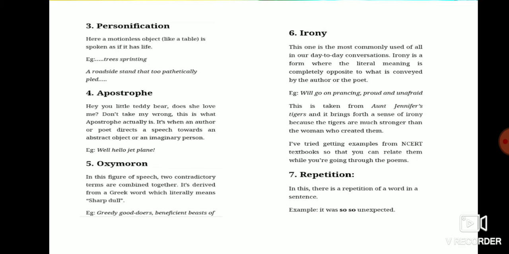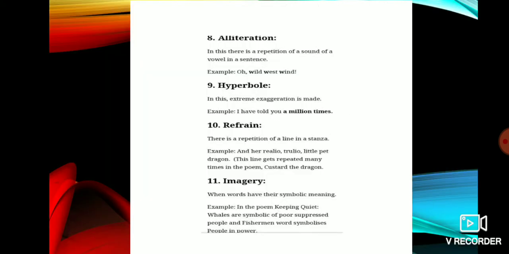Repetition. In this, there is a repetition of a word. For example, it was so unexpected. So, repetition is the figure of speech there. Then there is the alliteration. In this, there is a repetition of a sound in a sentence. If the sound is repeated, then you can say that it is alliteration. Here, oh, wild west wind. So, oh, wild west wind. The sound is repeated there.